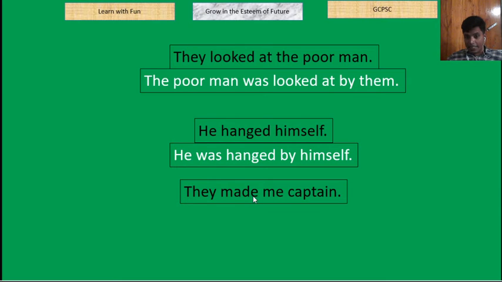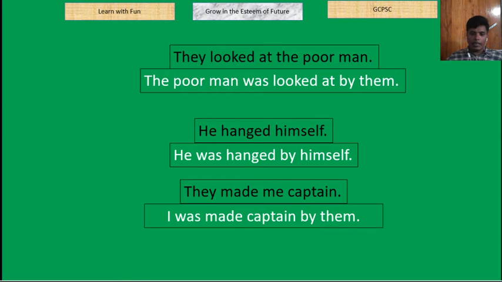So in these cases what will happen? The usual thing will happen, but the captain cannot be the subject. I am again telling, this factitive object cannot be the subject of the passive sentence. Rather, the usual object will become the subject and the factitive object will stay with the main verb of the passive sentence, after the main verb, like he was made captain by them.